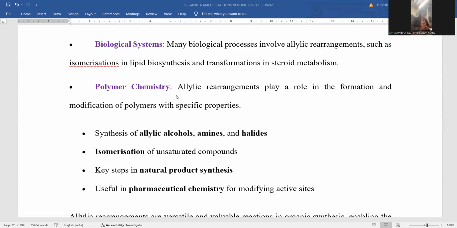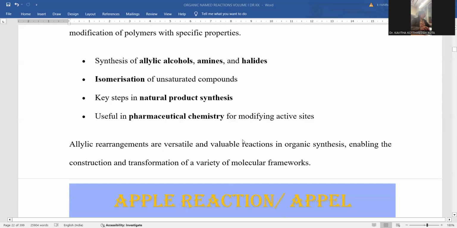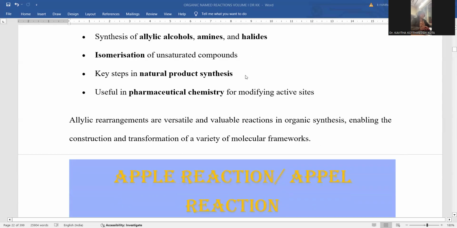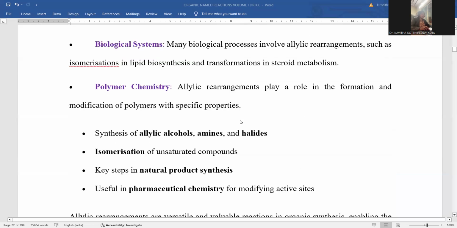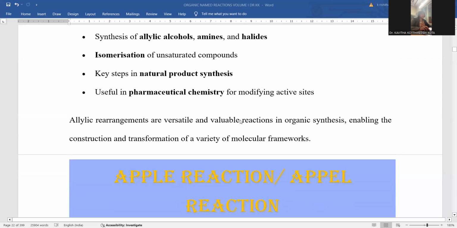That's the reason polymers are directly blended with human life. It's very difficult to survive without polymer materials in any part of life. That's the reason why, within polymer chemistry also, larger chains of molecules or cyclic molecules get synthesized by means of allylic transformations. Even in allylic alcohol, amine and halide manufacturing, you can utilize the reaction. The isomerization process is also accomplished by the allylic rearrangement reaction. Natural product synthesis is done by this allylic rearrangement. In pharmaceutical chemistry, most of the active medicines are synthesized by this. This is the way we have gone through the entire process and the various mechanisms involved in the allylic rearrangement process. So this session is very much helpful.